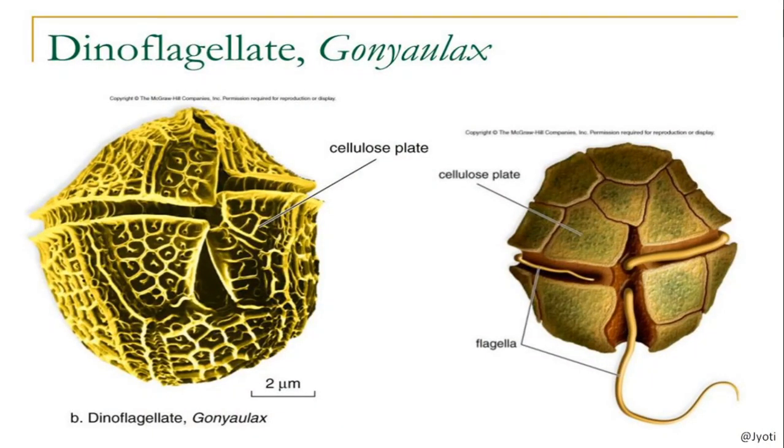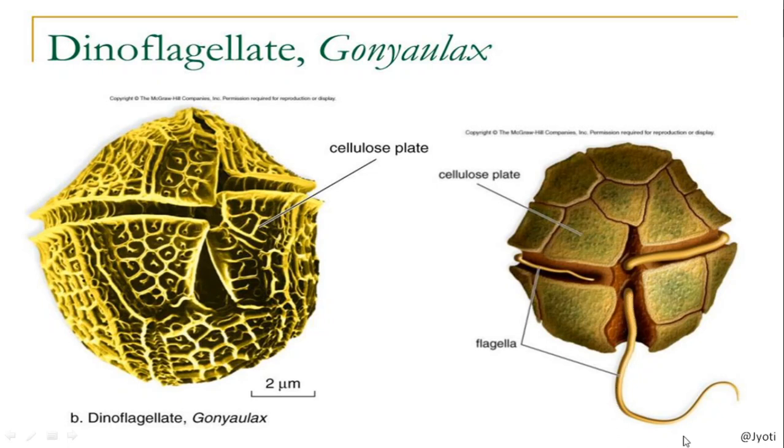So here you can see the picture. This is Gonyaulax. As I said, the outer cellulosic plate is made up of cellulose. And here is the furrow. You can see it clearly here. This is the furrow, and there, as I said, are two types of flagella.